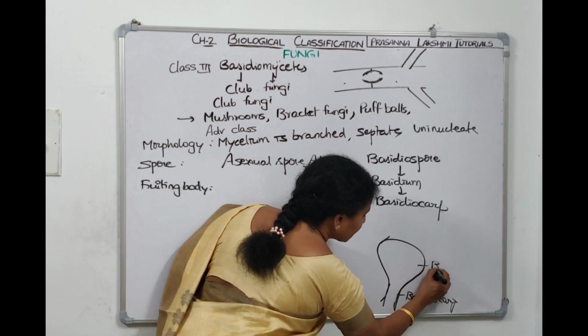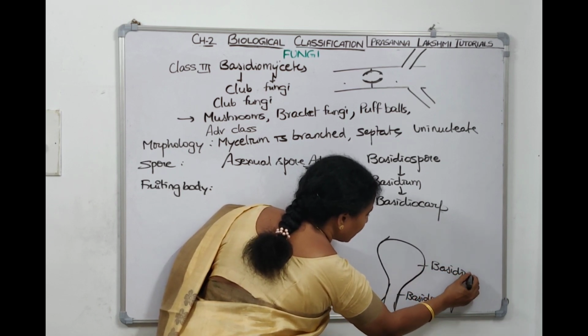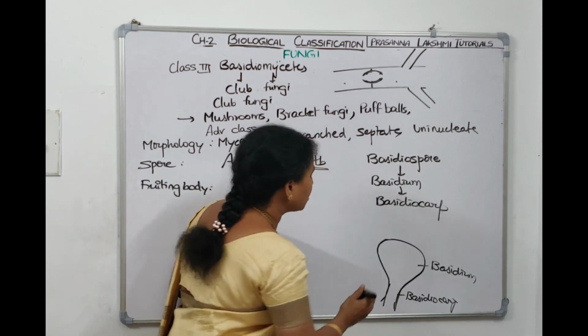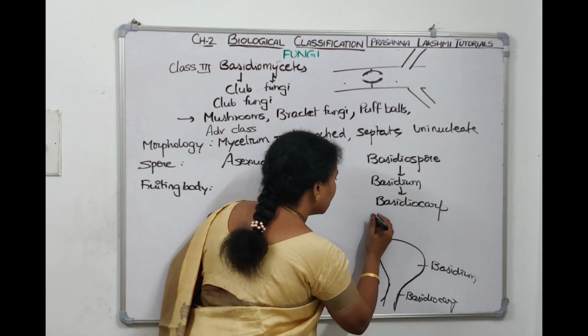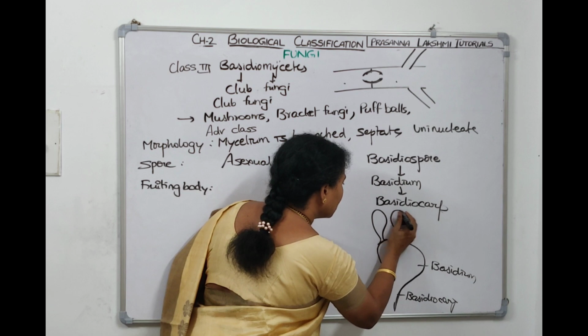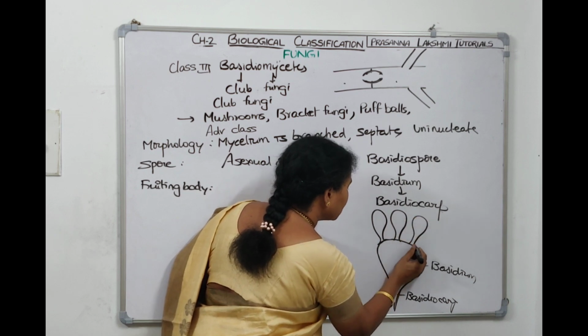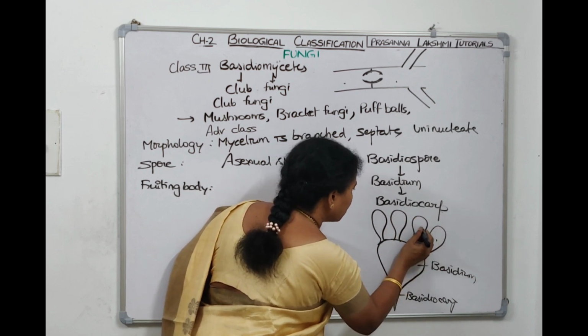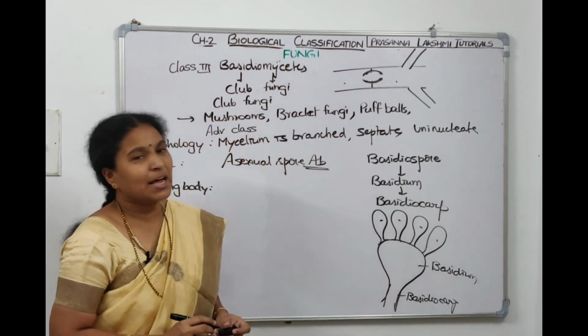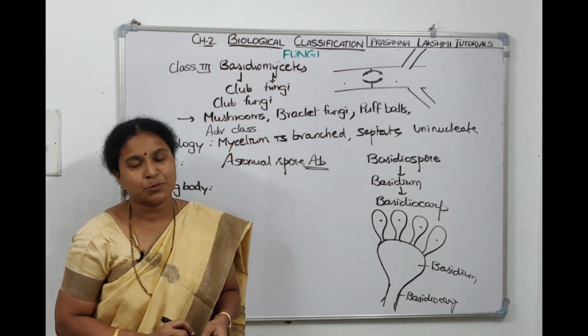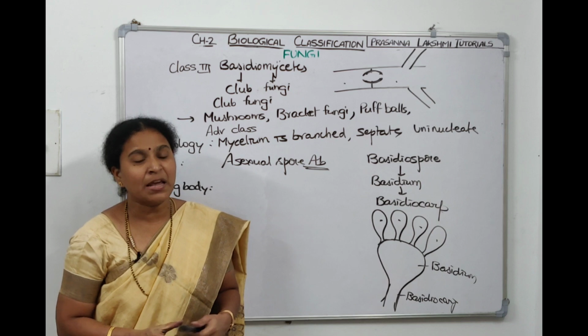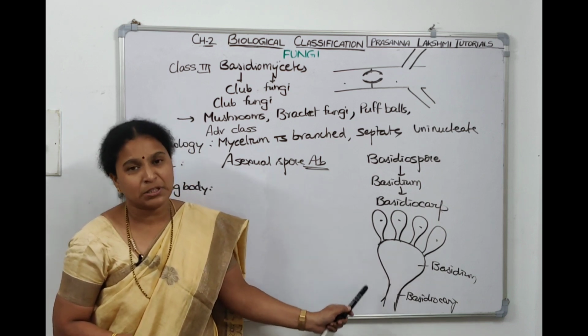On the basidiocarp, this is basidium. Now this basidium undergoes meiosis to form 4 basidiospores. This is one basidiospore, second basidiospore, third basidiospore and fourth basidiospore. They are exospores, non-motile spores, formed on the basidium, a special hypha. Basidium is present on the fruiting body called basidiocarp.